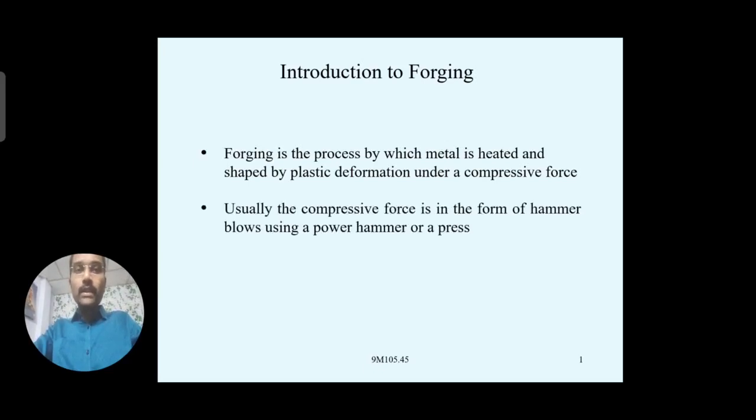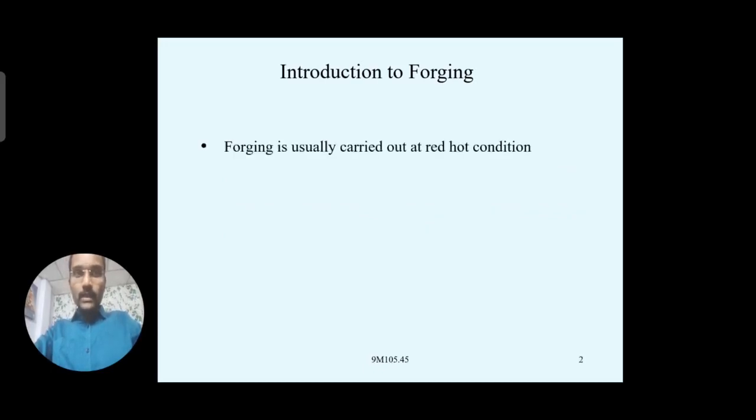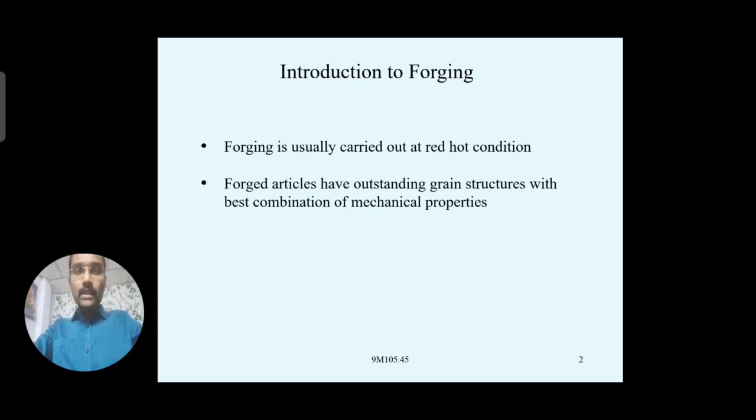Next, usually this compressive force, as I discussed, is the hammer blows. In blacksmithy operations, they use smithy hammers, so we apply some blows or compressive force over that particular object after heating it up to near the melting point, and then we can change the form of that object, right? And as we have discussed, it should be carried out at red hot condition.